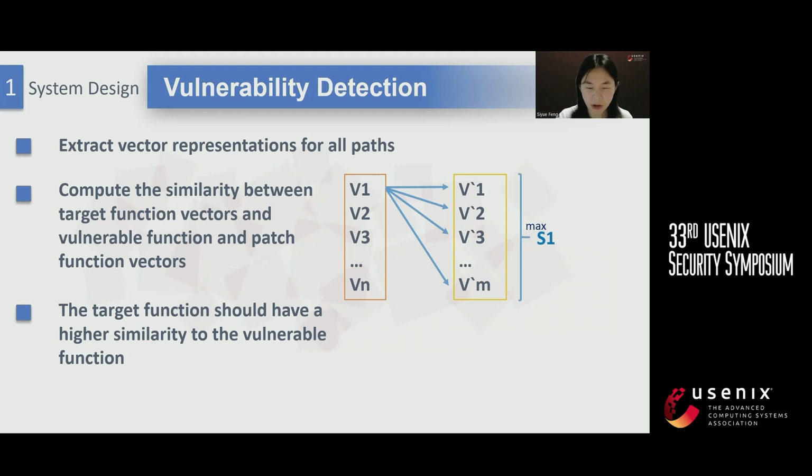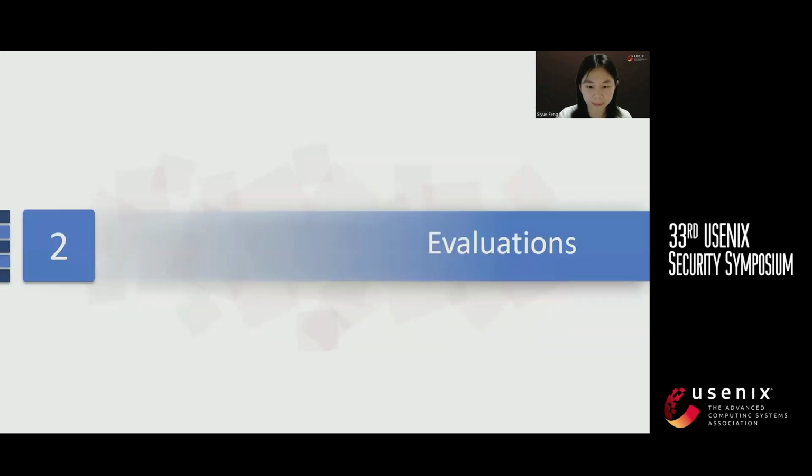If the target function has n paths, we end up with n highest similarity scores, S1 to Sn. Averaging these scores gives the final similarity score S between the target function and the vulnerable function. We identify vulnerabilities by checking if the target function's signature matches the vulnerability signature but not the patch signature.